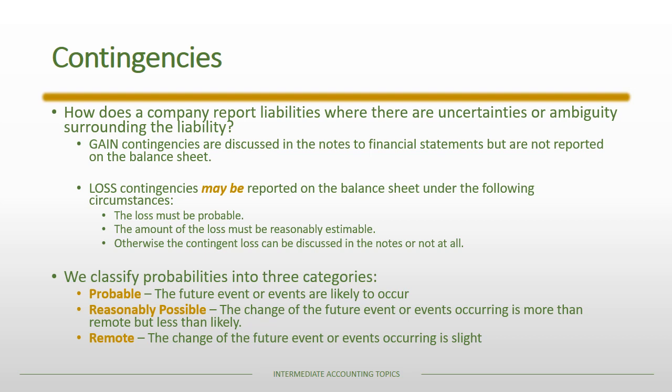And remote means that the chance that it's going to occur is slight. And so again, these are the different classifications, and if it's both probable and estimable, then the company must disclose that loss contingency as a liability on their balance sheet. And of course, along with that, there would be a loss on the income statement.